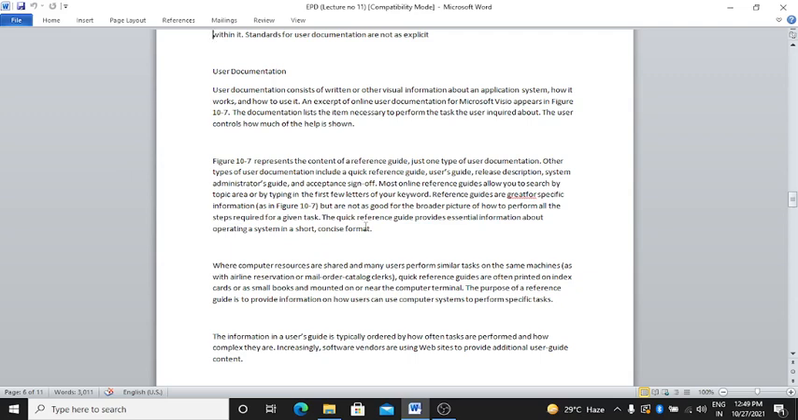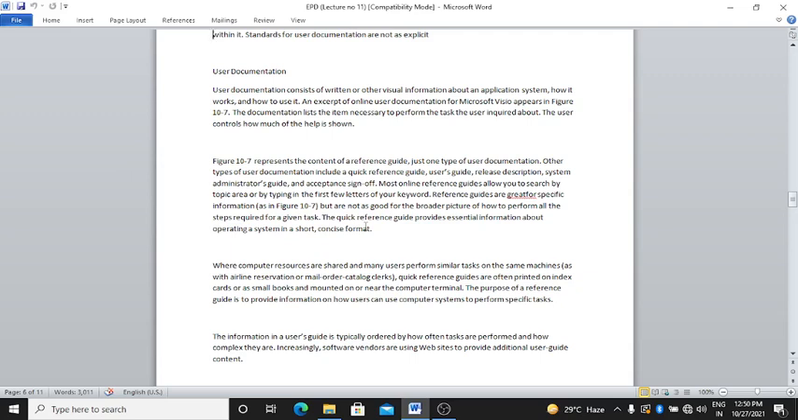The quick reference guide provides essential information about operating a system in a short, concise format. It is useful where computer resources are shared and many users perform similar tasks on the same machine, as with airline reservation or mail order catalog clerks. Quick reference guides are often printed on index cards or as small books and mounted on or near the computer terminals.